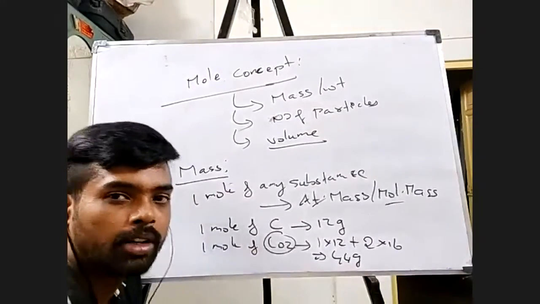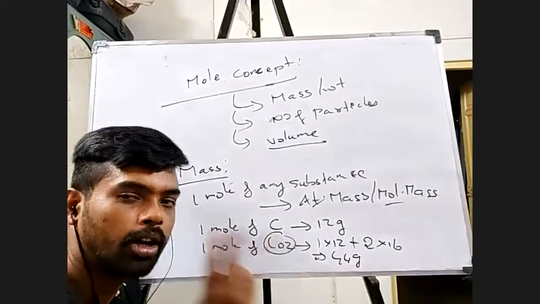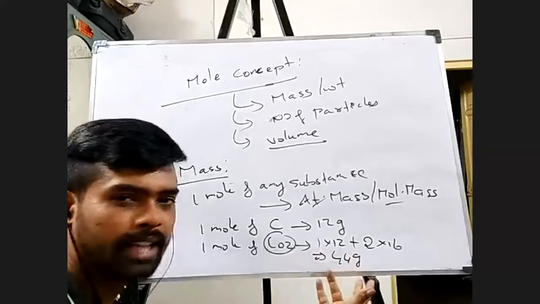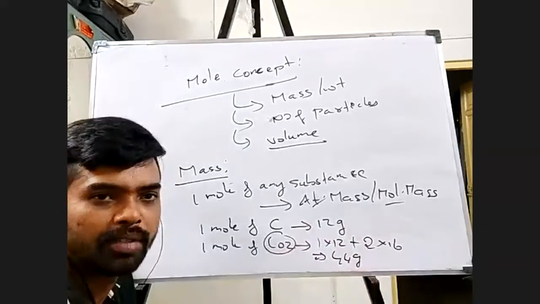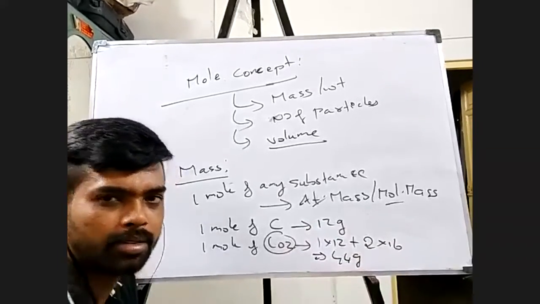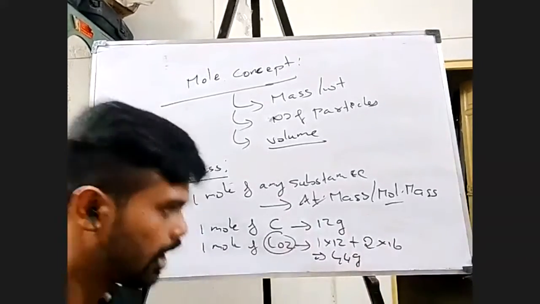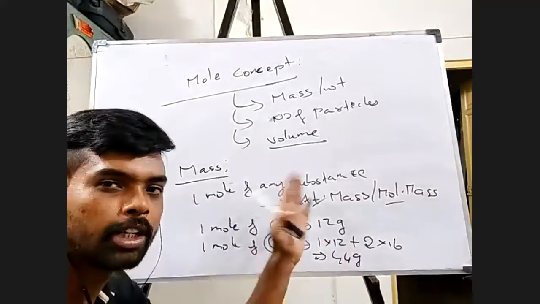Say the next question is, I have 2 moles of carbon dioxide. What is the weight of carbon dioxide? 88 grams. Very simple. 1 mole of carbon dioxide is having 44 grams. So 2 moles of carbon dioxide will have 88 grams. Very simple, right?